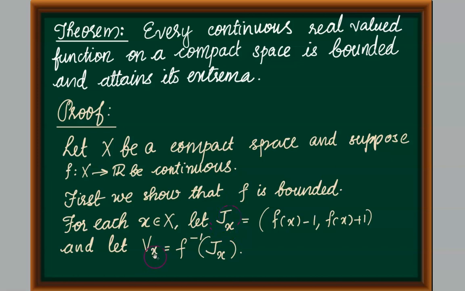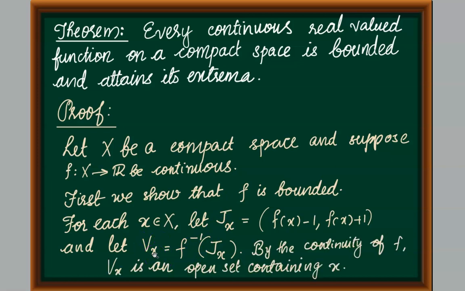And we also let Vx to be the inverse image of this interval Jx under the continuous function f. Since f is continuous and Vx is the inverse image of an open set under a continuous function, Vx will be open. And since the point f(x) belongs to this set Jx, x will belong to Vx. Hence we can say that Vx is an open set containing the point x.